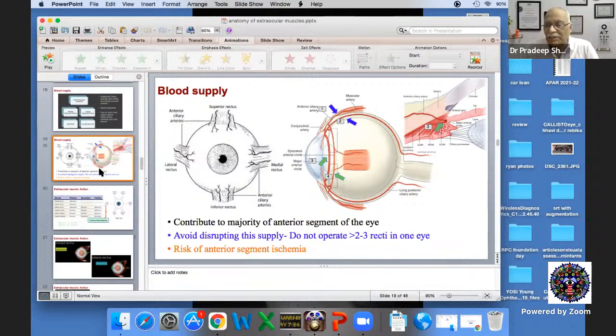And so we may defer the surgery for the third rectus muscle, which you nicely talked about that we should not be doing. And if you have to do a surgery in such a situation, you may use iris angiography to know the baseline status of the blood circulation. So that is something which we should be taking care of.